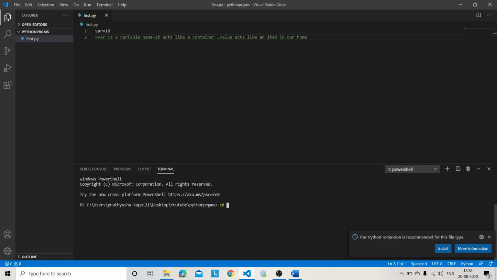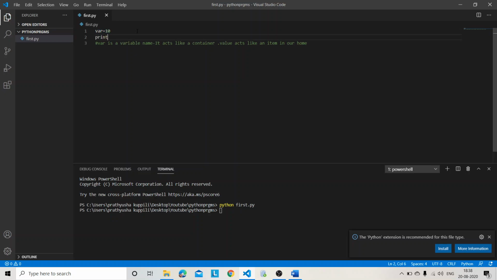So I am just running python first.py. I am not getting anything because I just assigned the value but have not yet printed it. So I am printing the variable name var. See, I am getting the value 10, but I have written this line too, right? But I am not getting it. Why? Because I kept this as a comment.